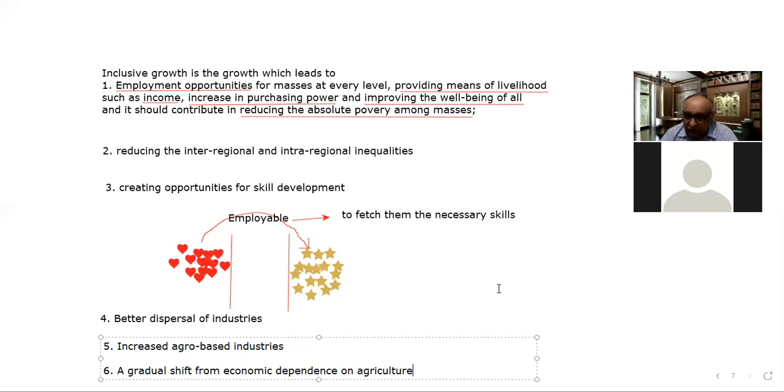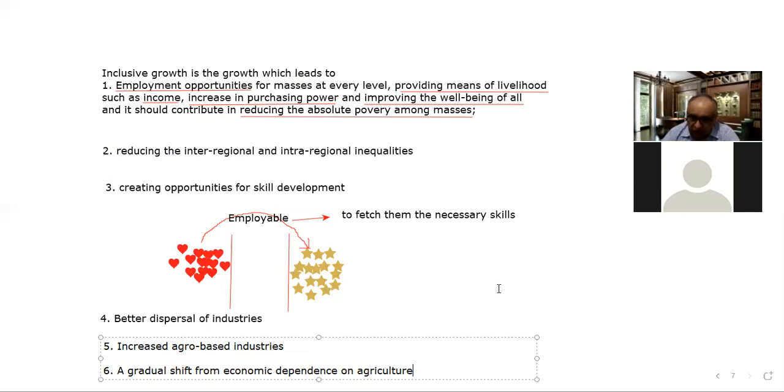So that will lead to widening the base of the consumers in the country, and that could help make the Indian industry more competitive globally as well. And if the Indian industry is made more competitive globally, then exports from India would increase.